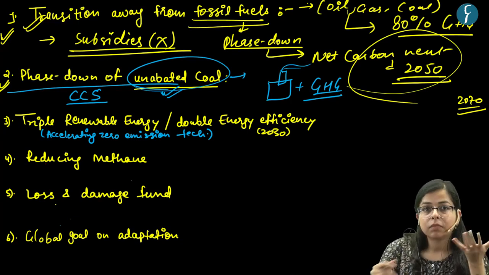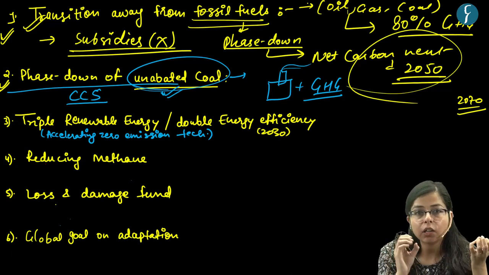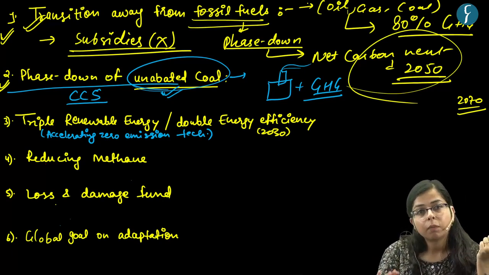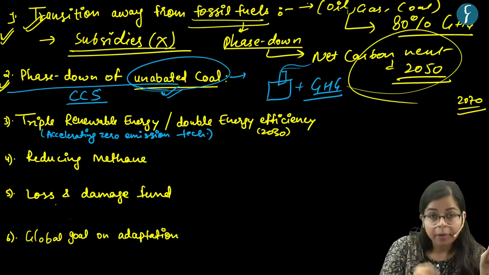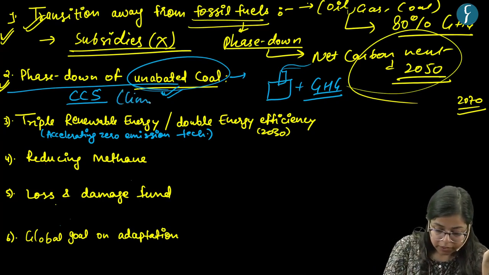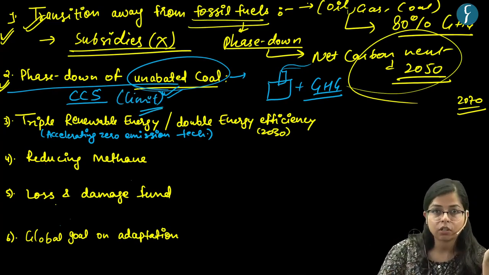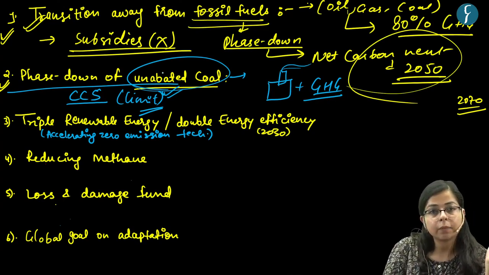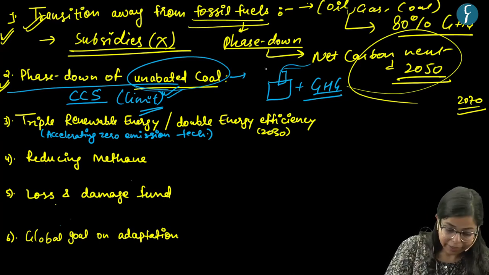In that sense, there was a condition that any new thermal power plant should be equipped with carbon capturing and storage technology, but this was opposed by developing countries. So this requirement has been diluted. Now there should be certain kind of limit in opening new thermal power installations, but there has been a consensus of gradual phase down on unabated coal. Okay, so this has been one of the takeaways of COP28.